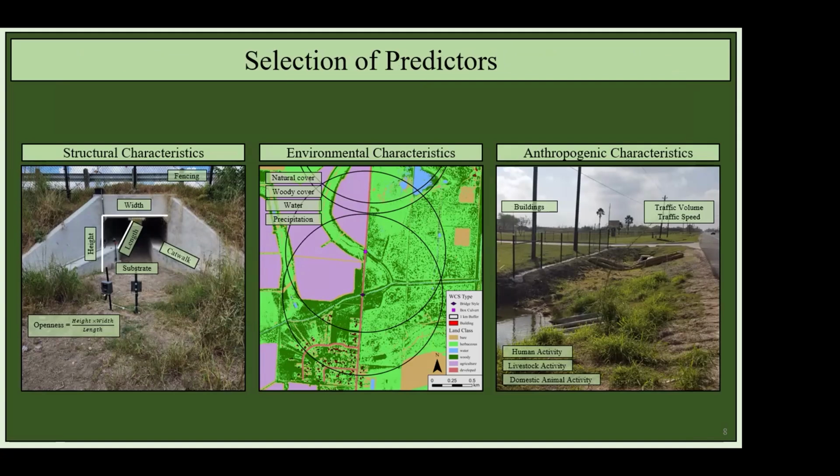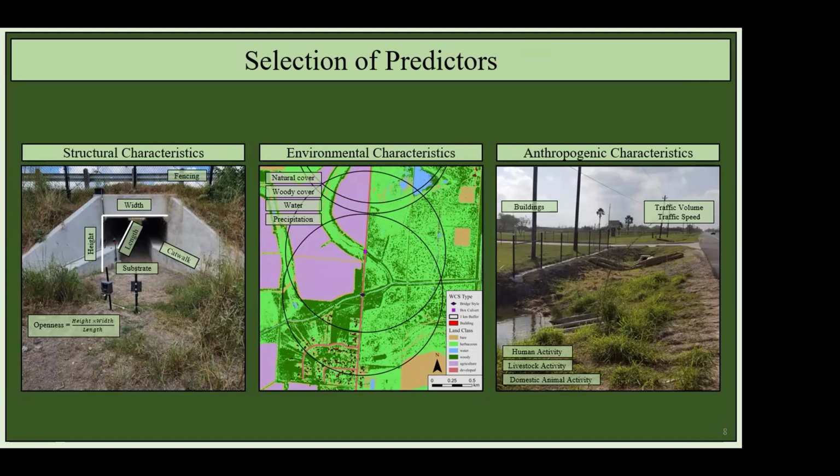Our environmental characteristics included the percent natural cover around the crossing, percent water, and percent woody cover, as well as the total monthly precipitation. Woody cover was specifically included because it's been shown to be really important for not only ocelots, but a lot of different species in South Texas are found more often in areas with greater woody cover.